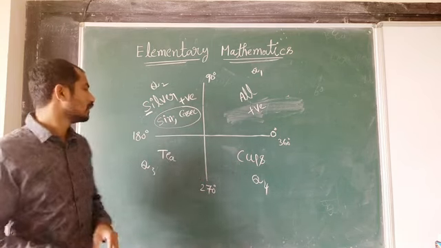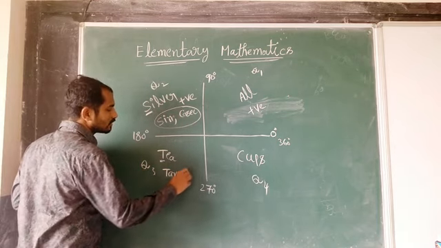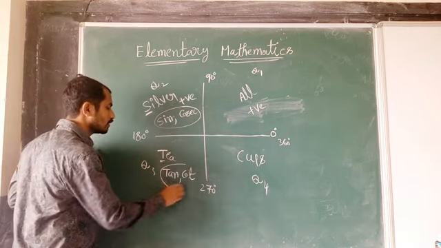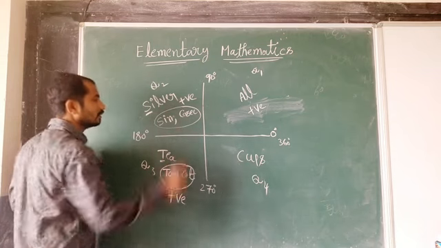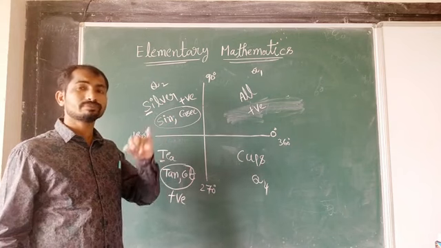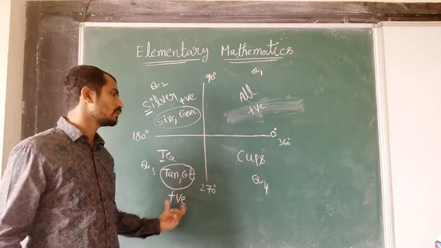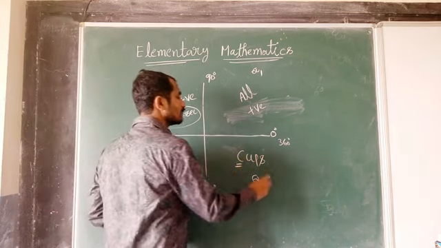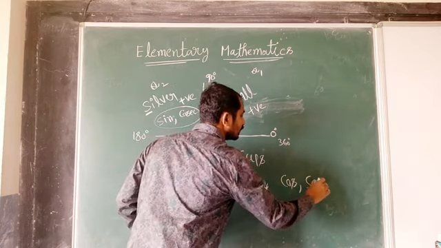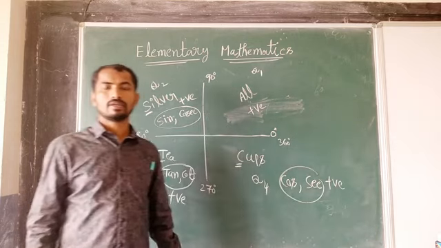In the second quadrant, sine and cosec are positive and the remaining are negative. And the third quadrant, starting with T, so tan and its reciprocal cot are positive. Only these two are positive, and the remaining are negative. And the fourth quadrant, it is starting with C itself. In the fourth quadrant cos and its reciprocal sec are both positive. Clear?